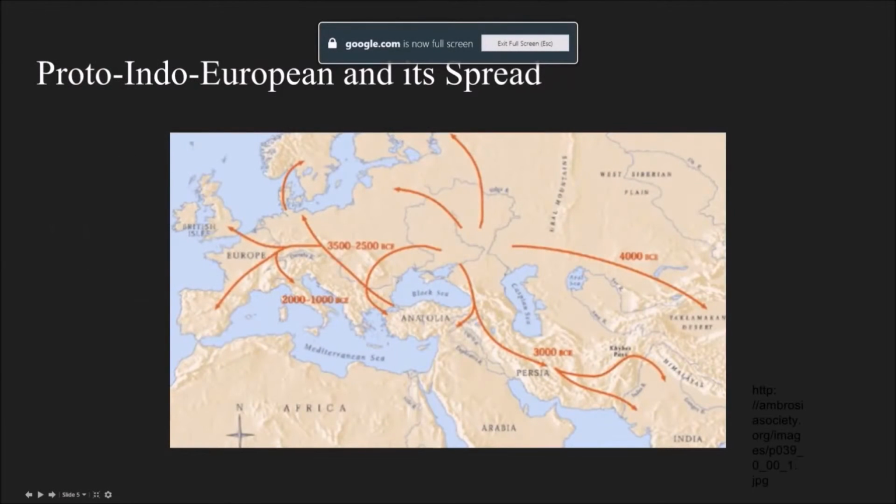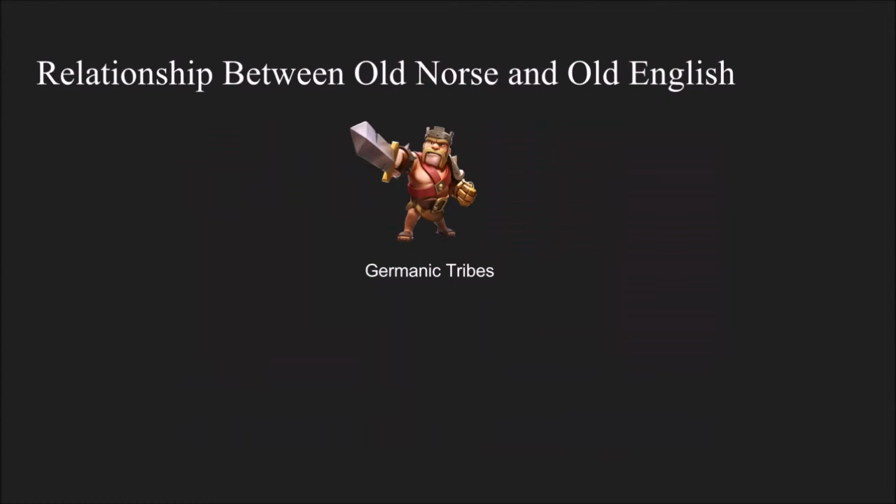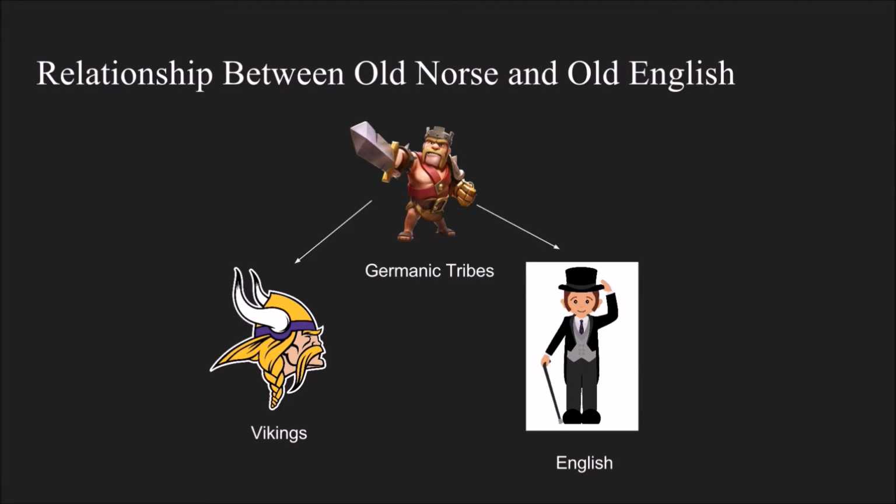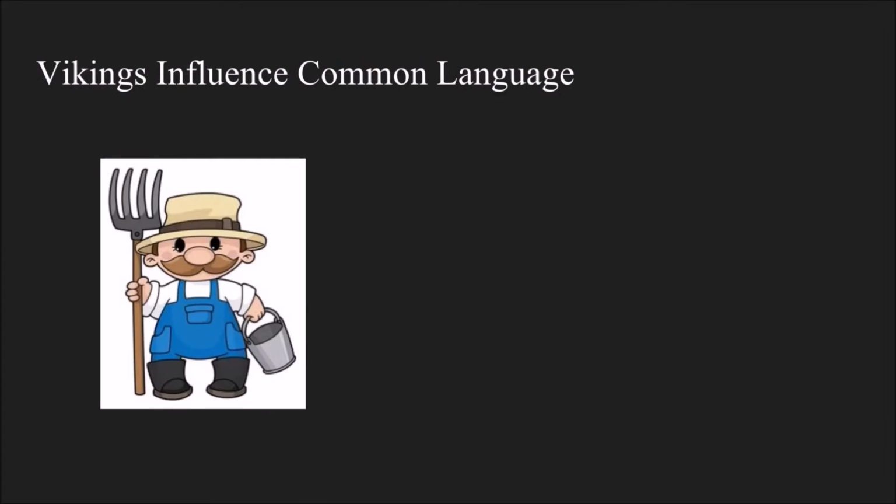The language spoken by the Vikings is called Old Norse, also called Scandinavian. Old Norse and Old English both came from Germanic languages and are both part of the Indo-European family tree. It's because of this that the two languages are in many ways similar to each other, to the point that the Vikings and the English viewed each other not as foreigners but as distant relatives of Germanic tribes. But there were also many differences. A person who spoke Old Norse could roughly communicate with one who spoke Old English. It would probably get frustrating, but they are similar enough to be partially understood.